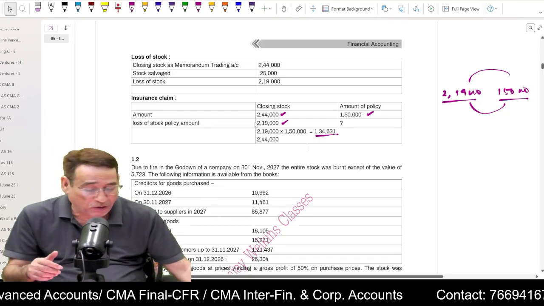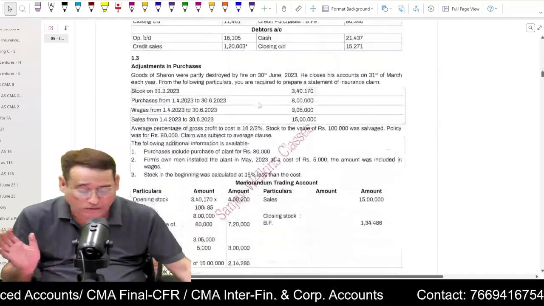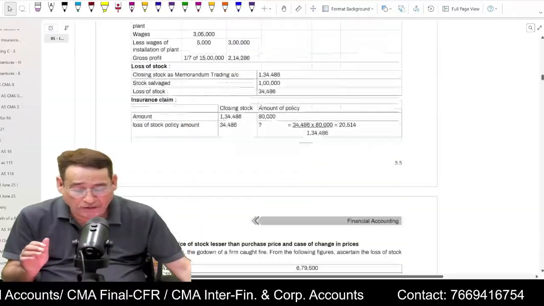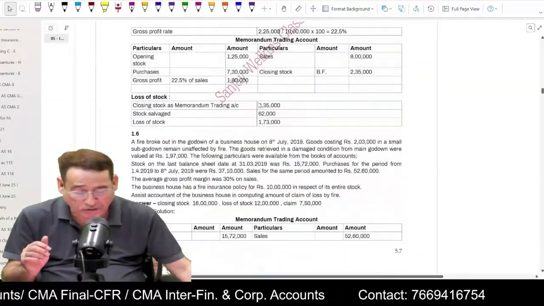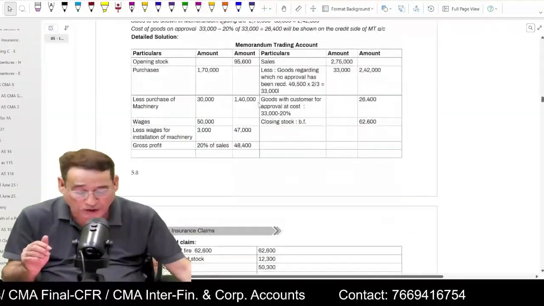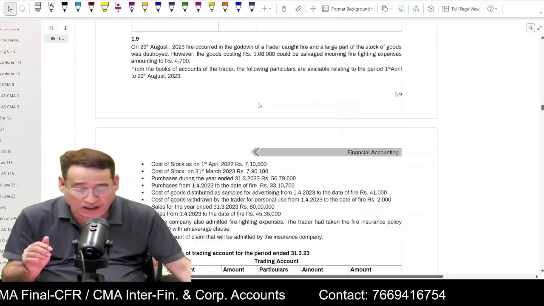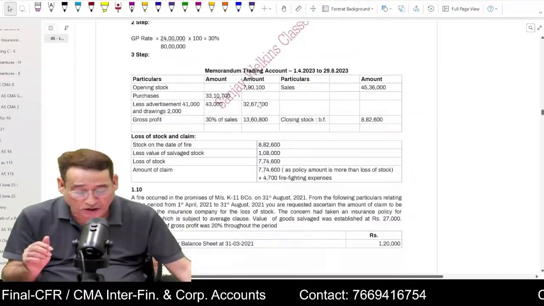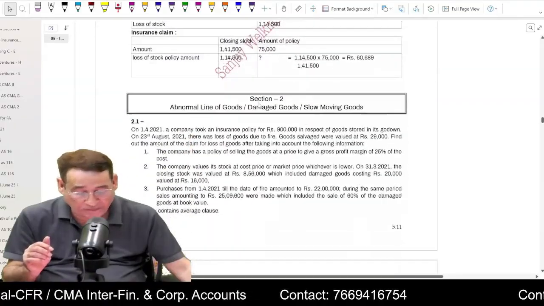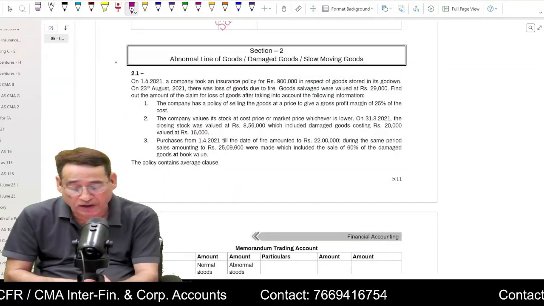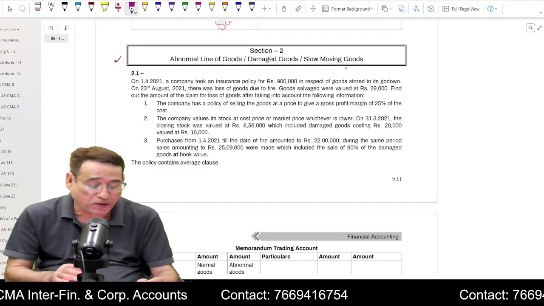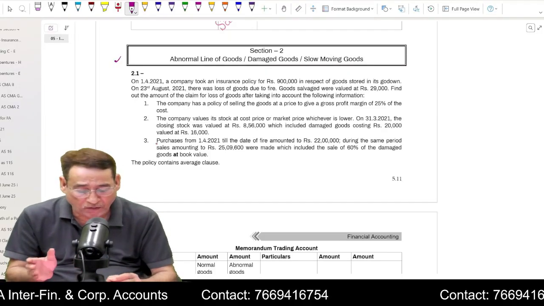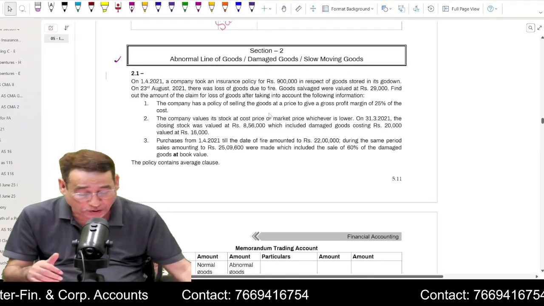These are the questions related to loss of profit policy. However, under loss of profit policy, you need to exercise caution with respect to questions related to abnormal loss of goods. This is where I've seen students confront lots of problems. And yes, this is the most important topic. Abnormal loss of goods questions, or damaged goods, or slow moving goods. What does it mean and what are we supposed to do under it?